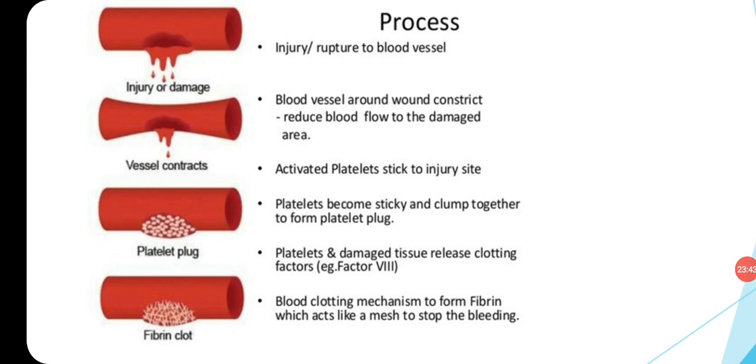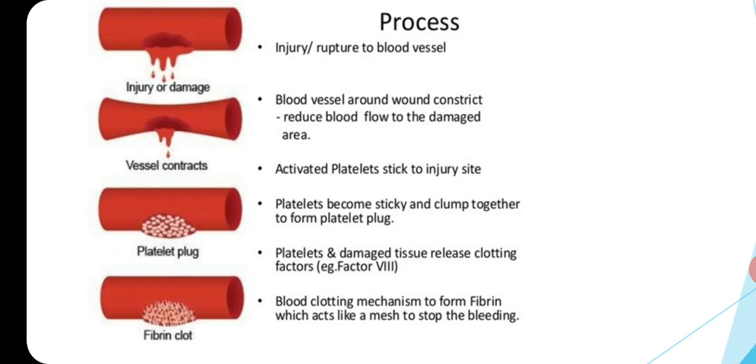Again you can see here the process of coagulation of blood. Injury or rupture to the blood vessels. Blood vessels around the wound constrict, which reduces the blood flow to the damaged area. Activated platelets stick to the injured sites.